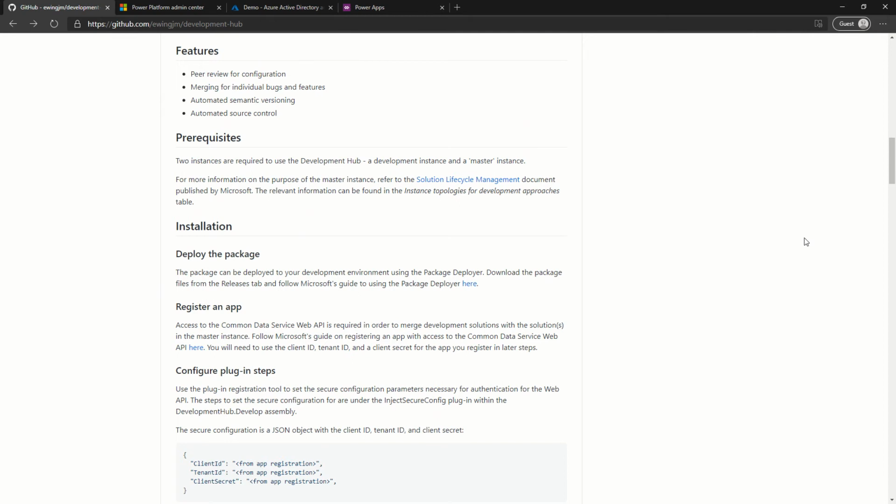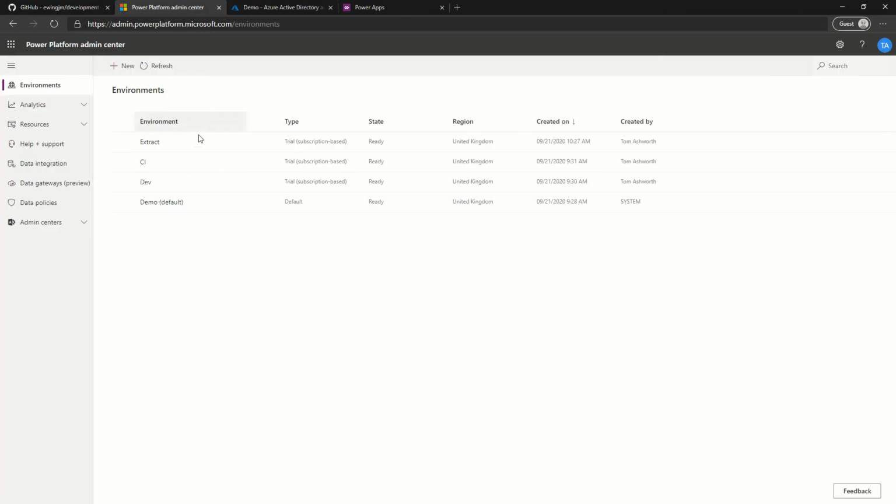We will start with the prerequisites. For this project to work, we require at least 2 instances of a Power Apps environment. We can see here I have 3: dev, extract, and CI. CI isn't strictly necessary, but will help in our DevOps process, which we'll install on Azure DevOps.